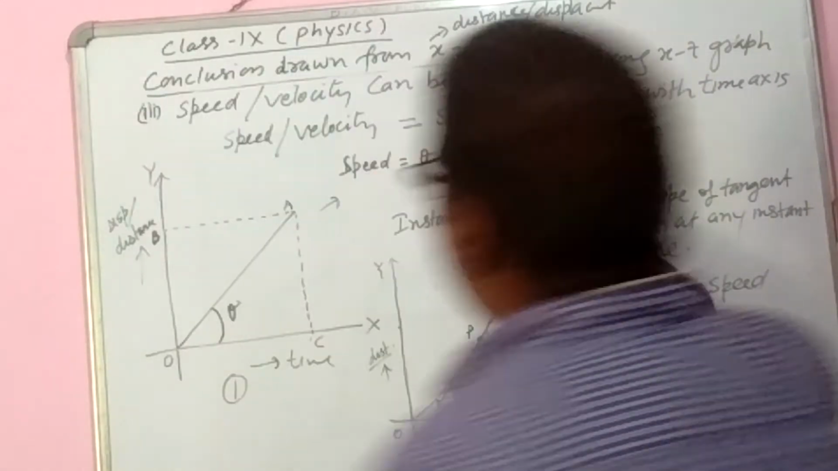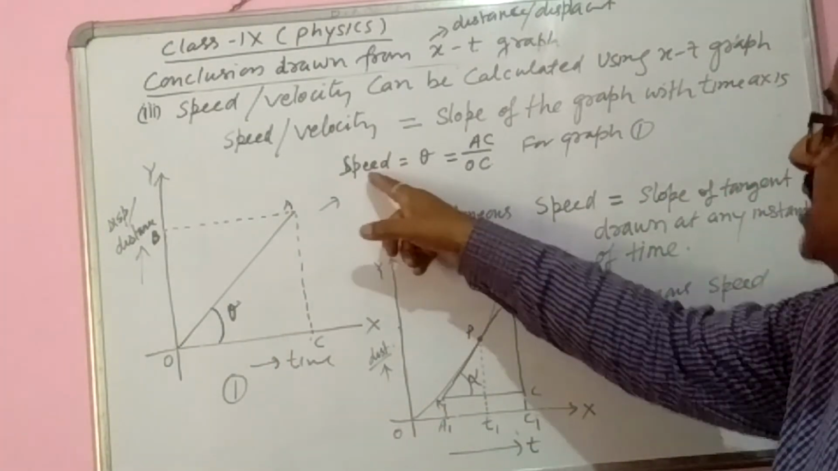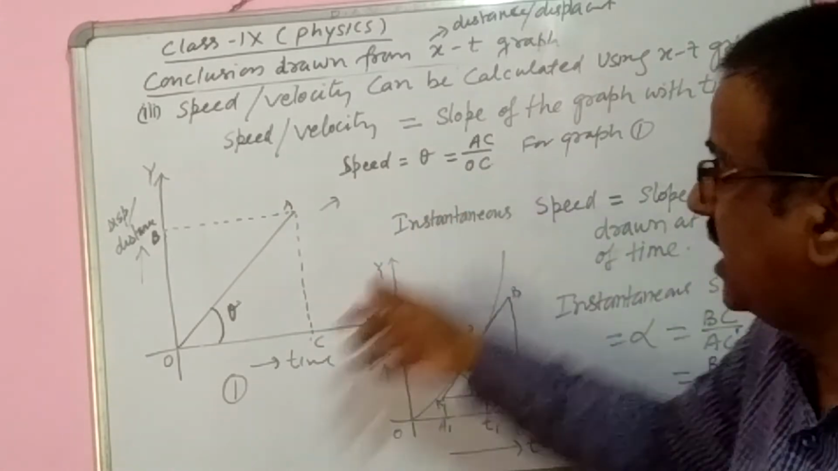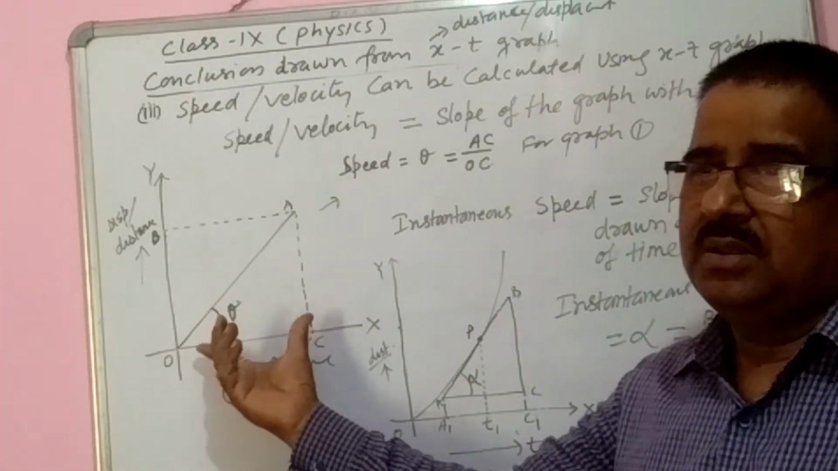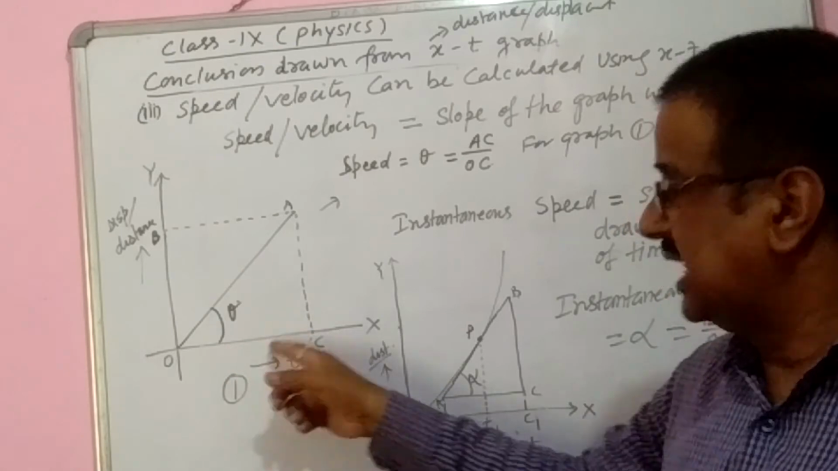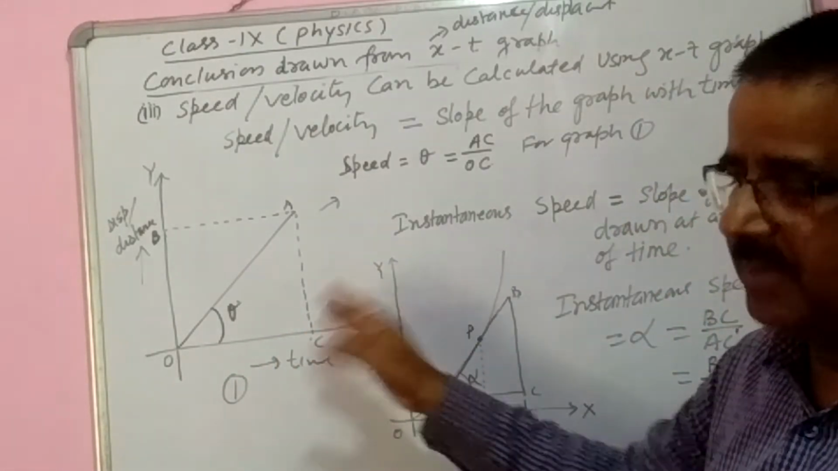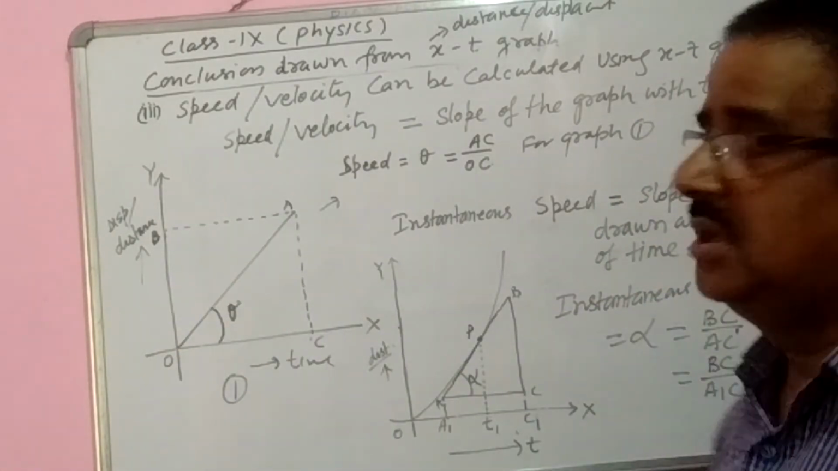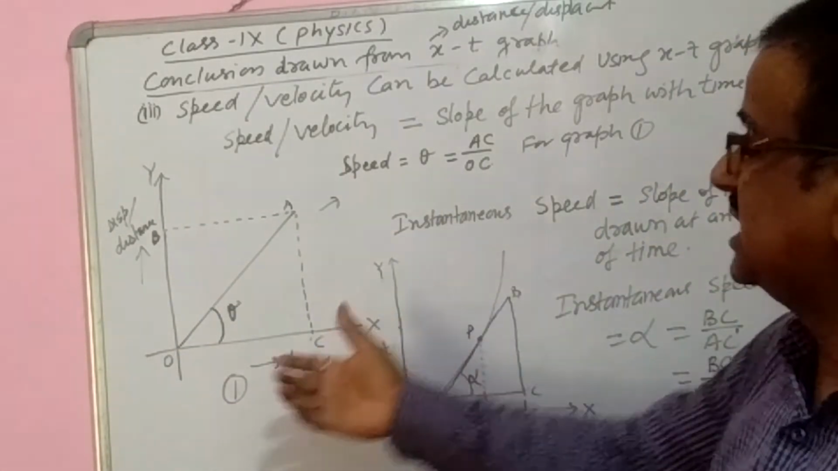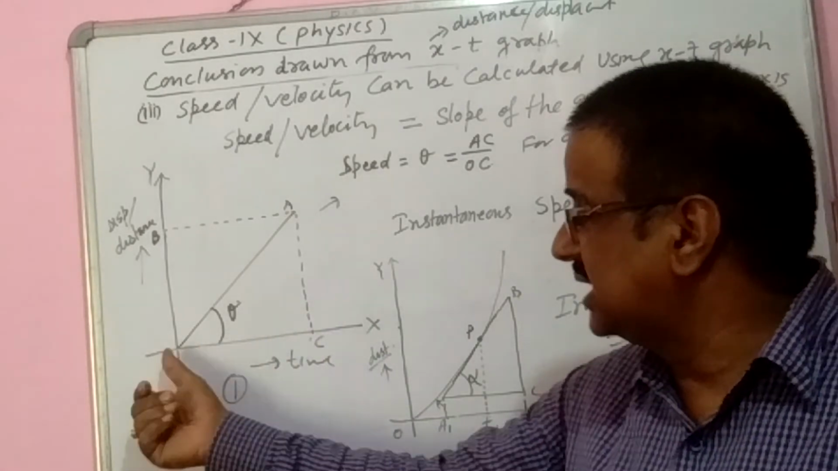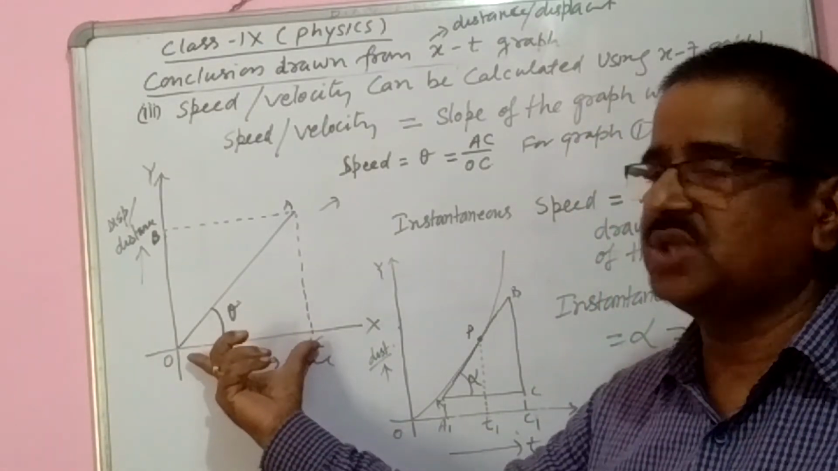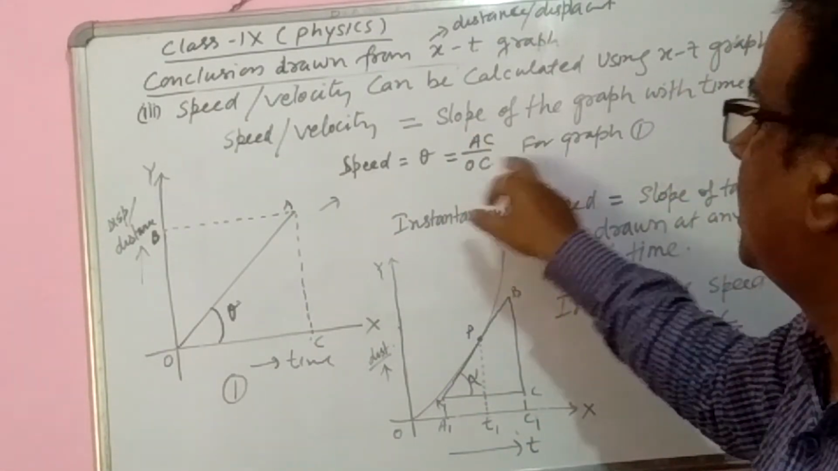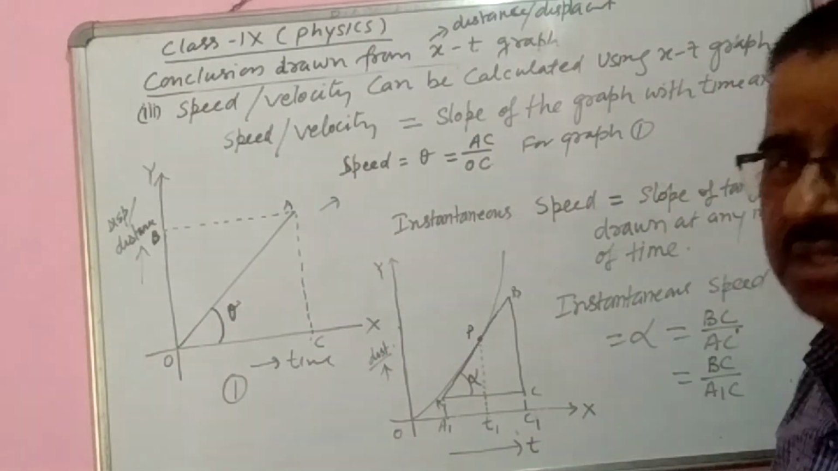So from graph 1, speed is equal to AC, the value of AC, divided by the value of OC. When you draw the graph, you will take the scale and you will have to put the values on the x-axis as well as on the y-axis. So what is the length of OC and what is the height of AC? Put them here and you will get the speed or velocity of the body.